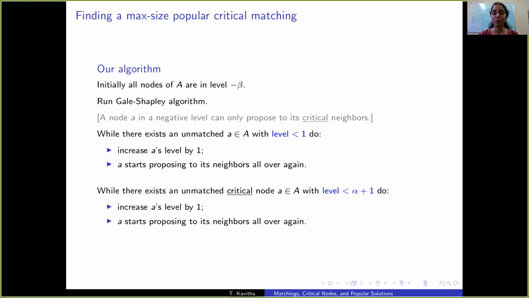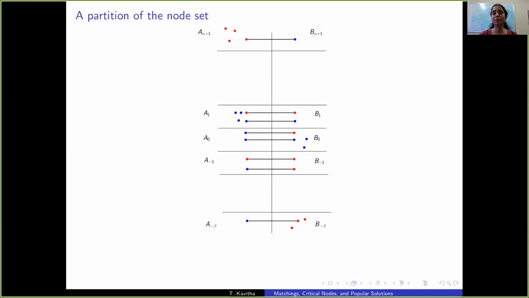So after this while loop finishes, we check if there is still an unmatched critical node in A whose level is not yet alpha plus 1. If there are such nodes, let's promote them and continue running Gale-Shapley algorithm. Now we get a picture that looks like this. So if we zoom into level 0 and 1, the picture we see is analogous to the max size popular matching algorithm.